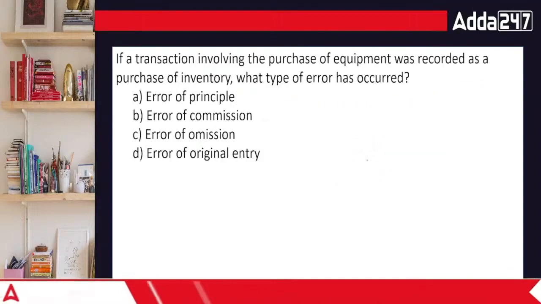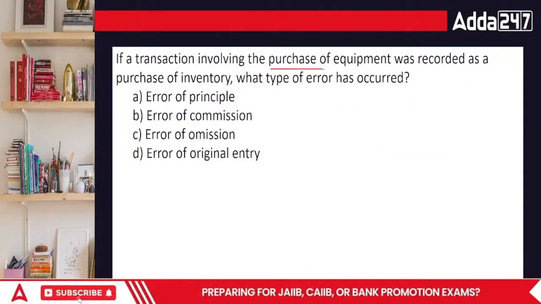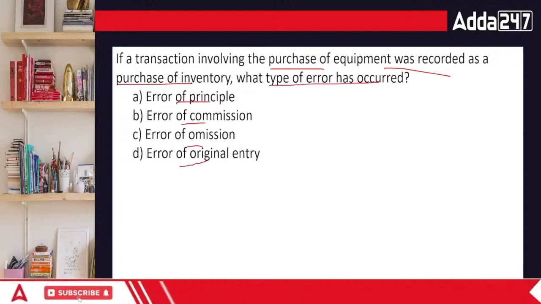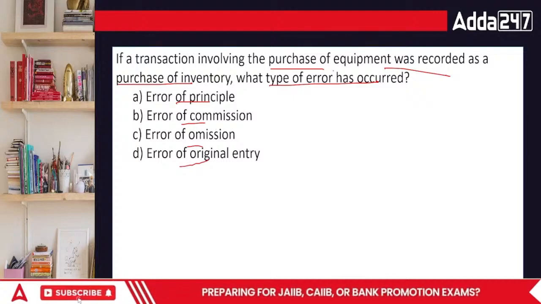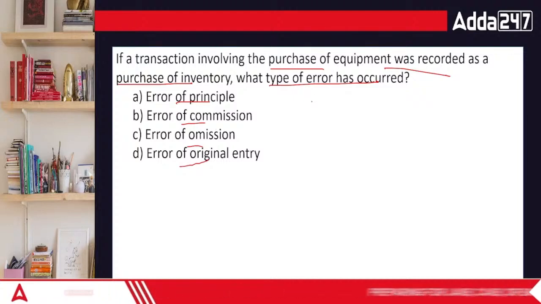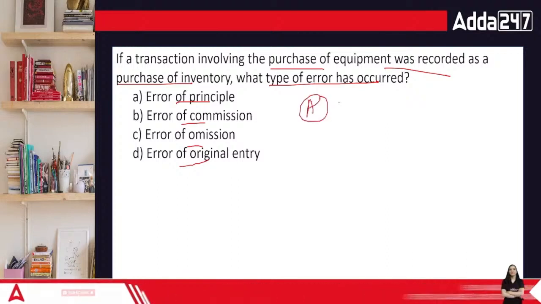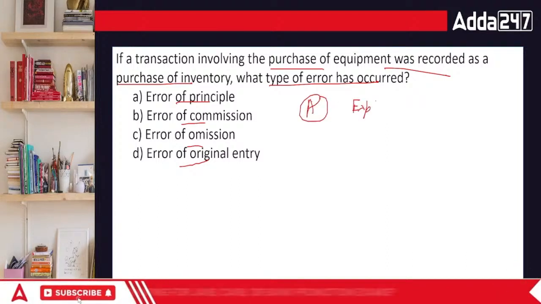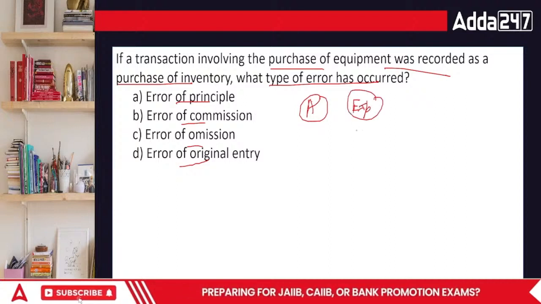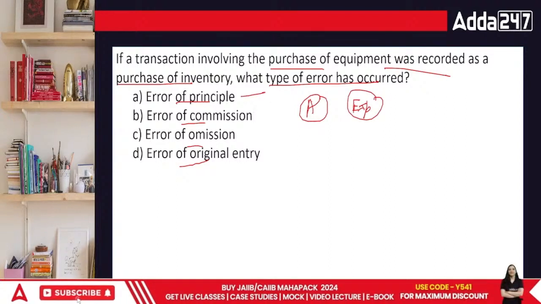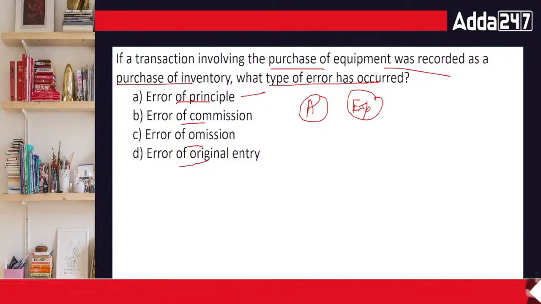चलिए. If a transaction involving a purchase of equipment was recorded as purchase of inventory, what type of error is it? Error of principle, commission, omission, or original entry. Then we talk about purchase of equipment. If I'm trying to purchase an equipment and I record it as inventory, matlab an asset is recorded as an expense. When such things happen, asset as an expense or expense as an asset, it's called the error of principle, everyone. So the correct answer in this question is error of principle.